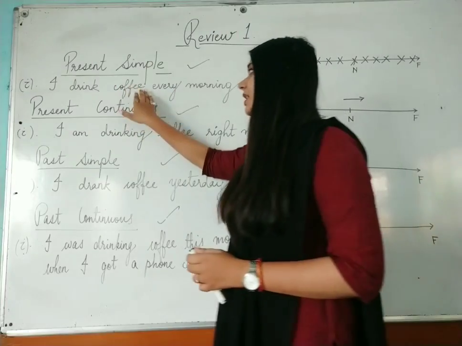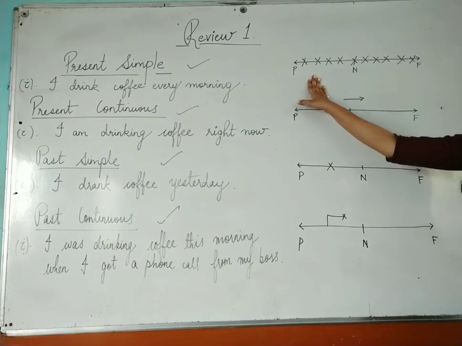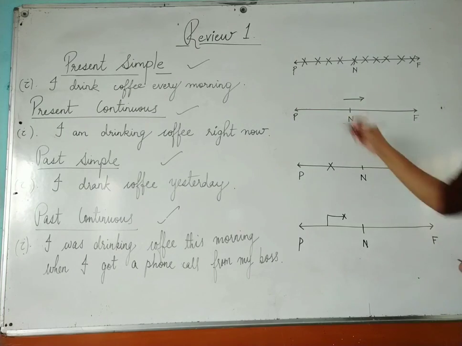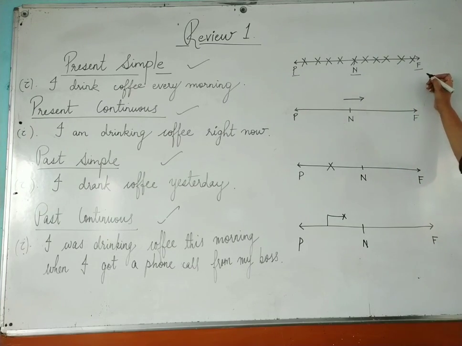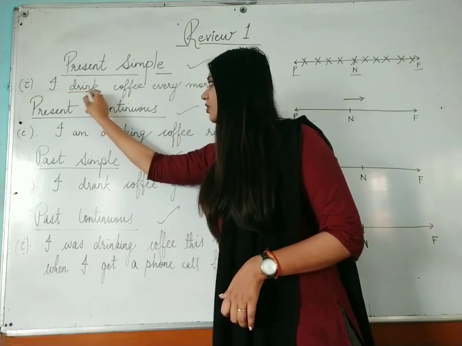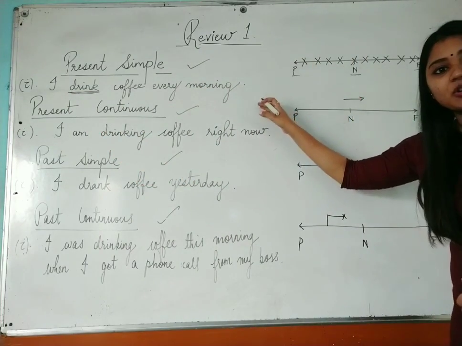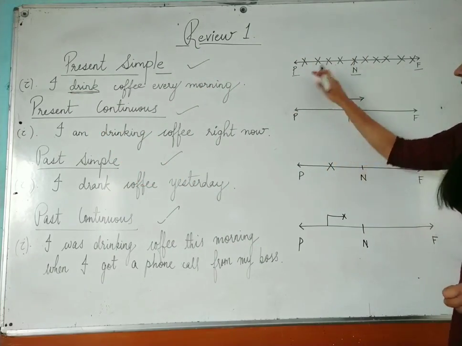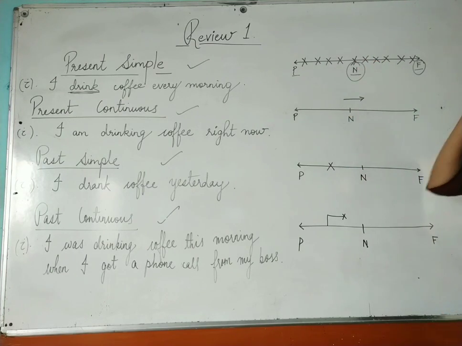If I am saying I drink coffee every morning, look at this diagram: P represents past, N represents now, that is the present time, and F represents future time. This action, drink, is happening in the past, at the present moment, and in the future also.